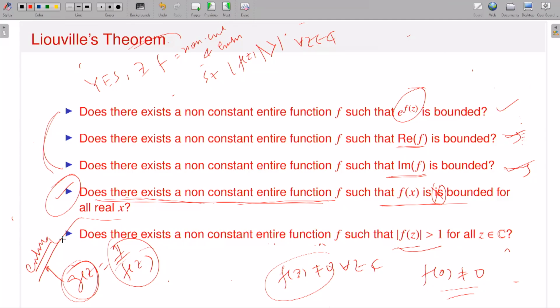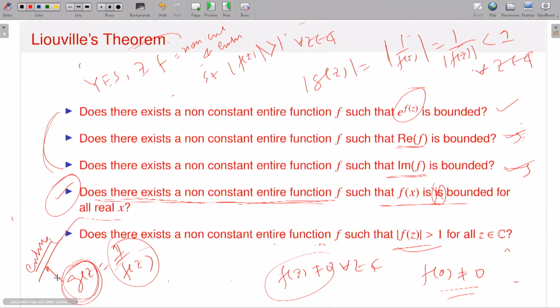Now, to show whether g is bounded or not under that assumption, the answer is yes. Why? Because modulus of g(z), which is the same as modulus of 1 by f(z), is equal to 1 by mod of f(z), but mod of f(z) is greater than 1, so 1 by mod of f(z) is less than 1, and this is true for all z in C. So this auxiliary function g is an entire function which is bounded. Now I can apply Liouville's theorem. By Liouville's theorem, g is a constant, say c naught. Correct? Because g is an entire function which is bounded by hypothesis, therefore g is constant.